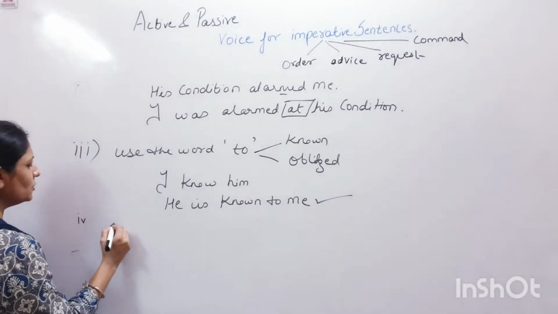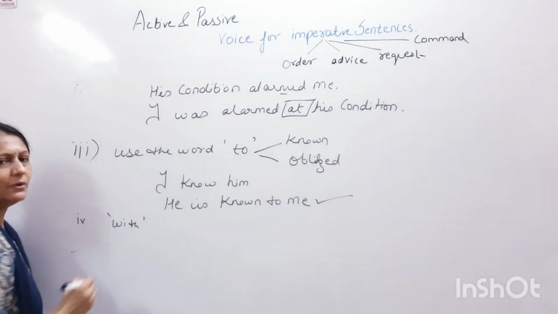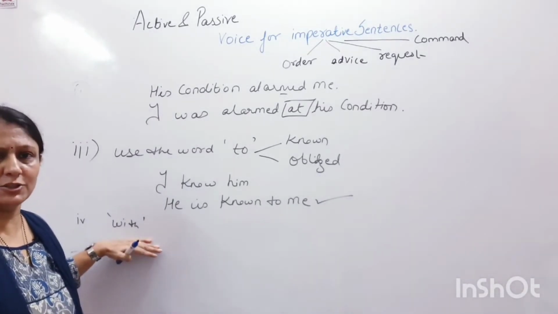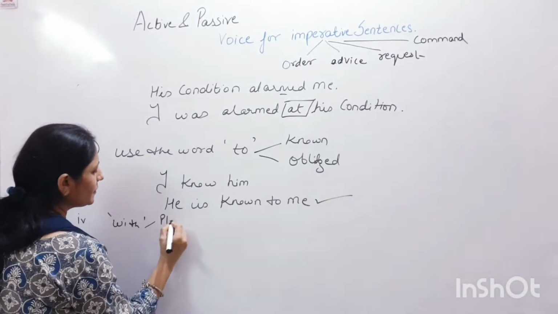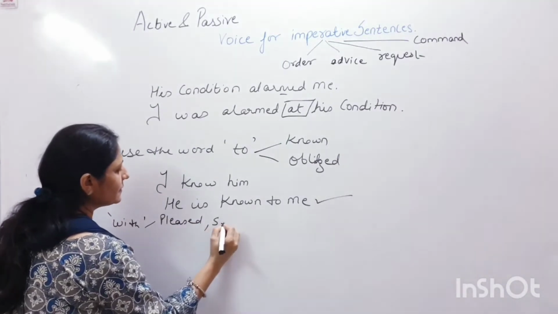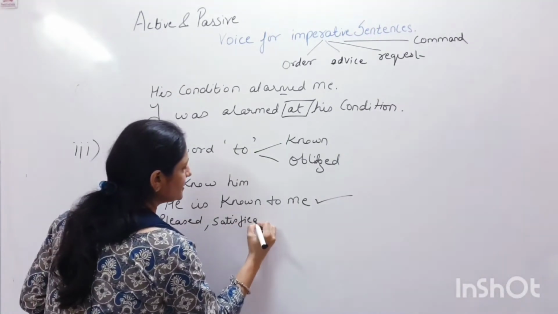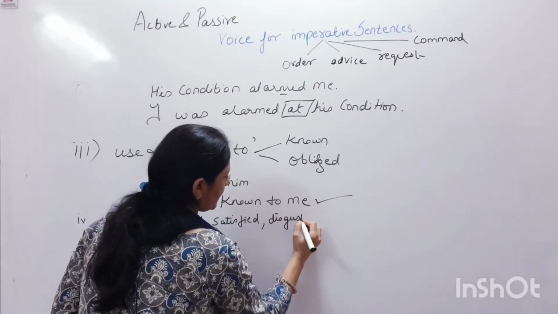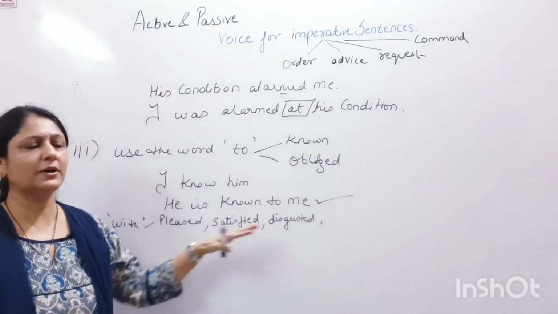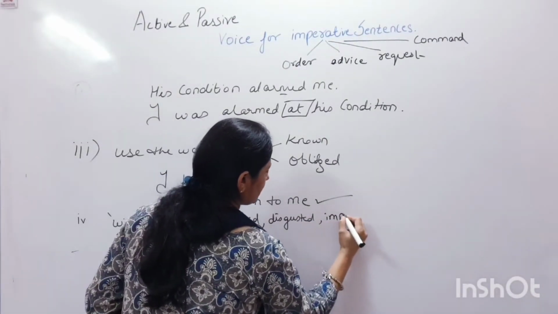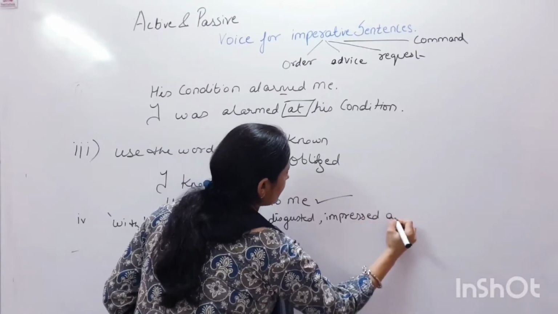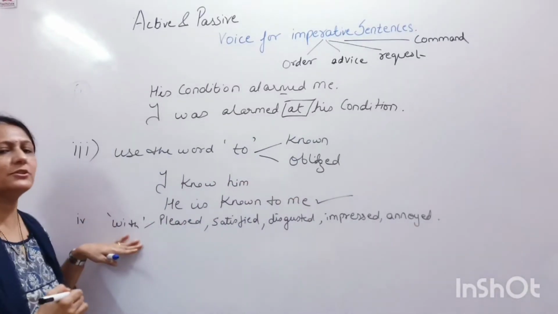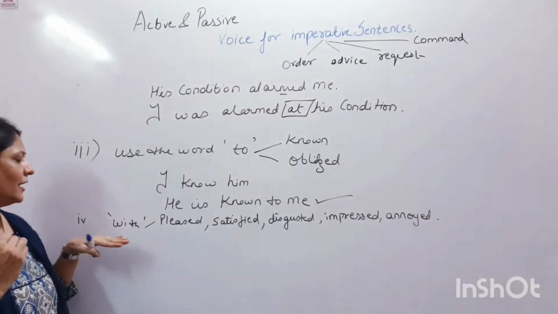We also use the word with. Now there is a specific condition when we use the word with. The word with is used with words like pleased, satisfied. These are the two words. Disgusted is another word. Impressed and annoyed. With these words, you always use the word with and not by.